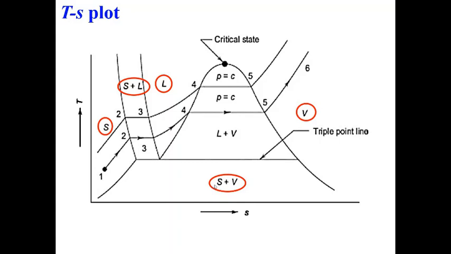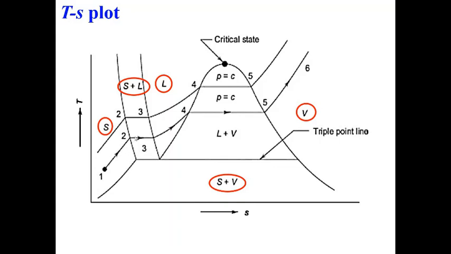Now let us also look at the TS plot. The x-axis shows entropy and y is for temperature. Let us look at one isotherm. Similarly, this is your vapor dome. This is your solid region, solid plus liquid region, liquid plus vapor region, solid plus vapor region, and the region for superheated vapor.